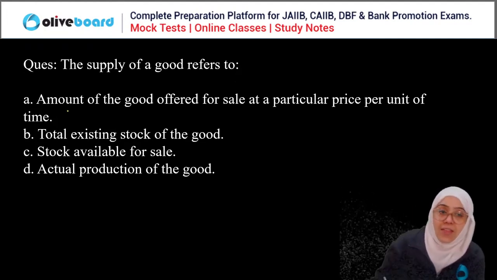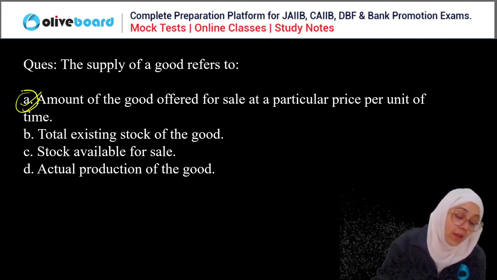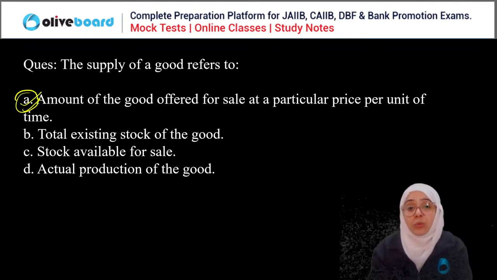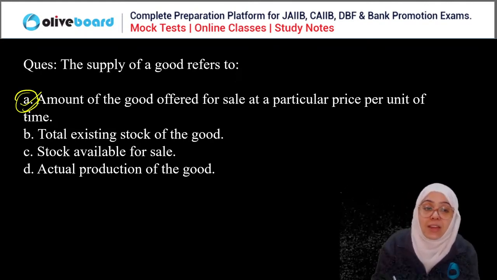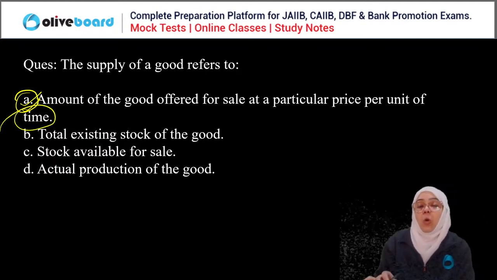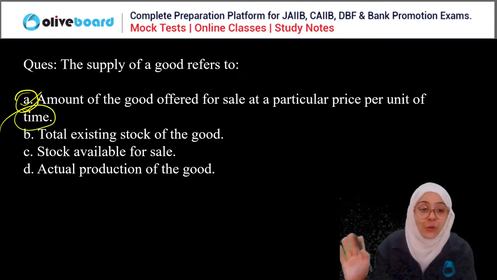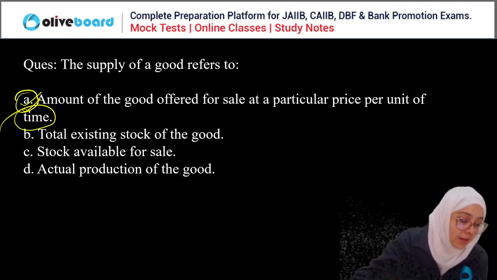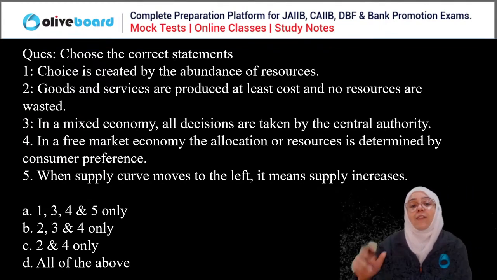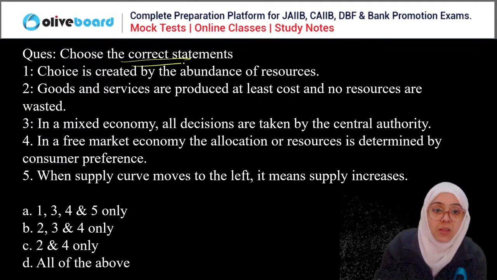Shirish has said A, and the correct answer is also A. It is the amount of goods which is offered for sale at a particular price per unit of time. That is called the supply of good. So, A is the correct answer. Good, everyone. Okay, very easy.